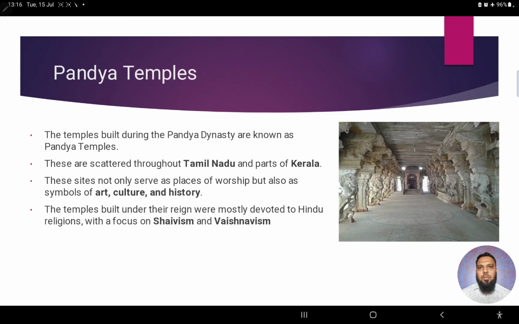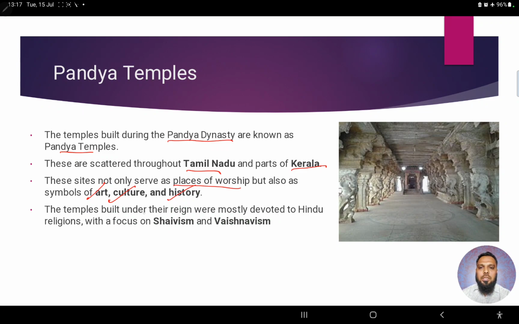What are the temples now? Because the main topic, what are the Pandya temples and what are the different styles and what is the specific style in which the Pandya temples are constructed. The temples built during the time of Pandya dynasty are called as Pandyan temples, present in Tamil Nadu, Kerala and surrounding areas. So they're not only places of worship, but they are a symbol of art, culture and history of our country.